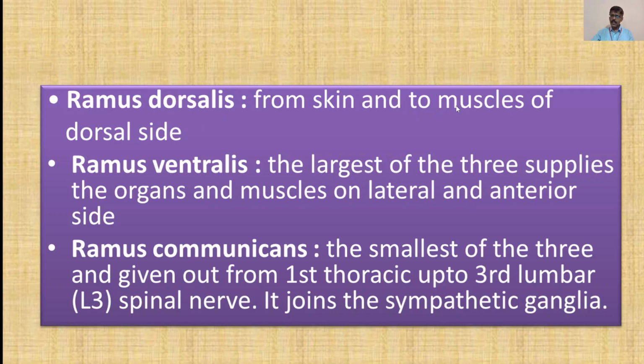Now moving towards the next point, the ramus dorsalis. It supplies the skin and muscles of the dorsal side. Then the next is ramus ventralis, the largest of the 3, which supplies the organs and muscles on the lateral and anterior side. Then the next is ramus communicans, the smallest of the 3, given out from the 1st thoracic up to the 3rd lumbar, that is L3 spinal nerve. It joins the sympathetic ganglion. Remember these names: ramus dorsalis, ramus ventralis and ramus communicans.